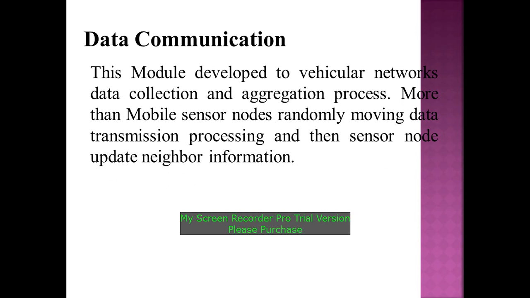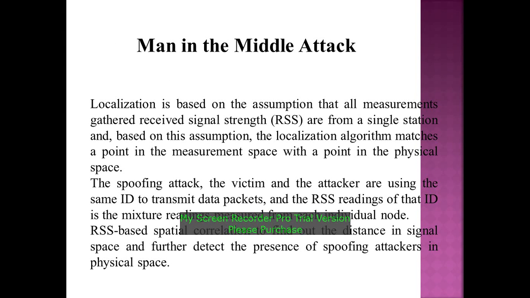One is data communication. This communication is a collection and aggregation process. Based on this, we have made use of mobile sensor nodes randomly moving for data transmission processing, as well as finding the sensor node to update the neighbor information.